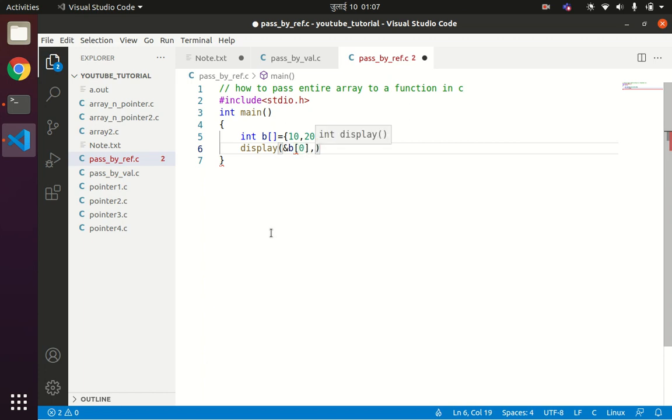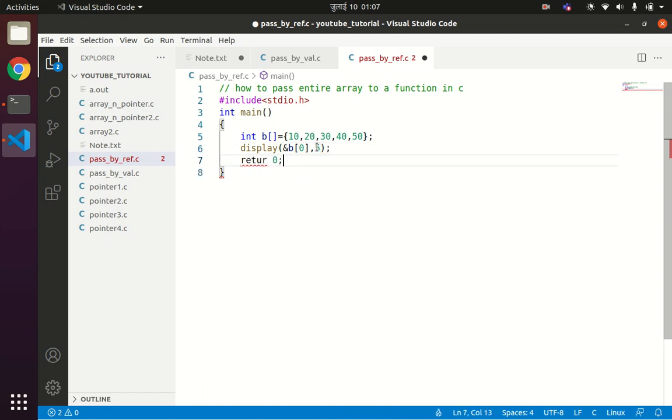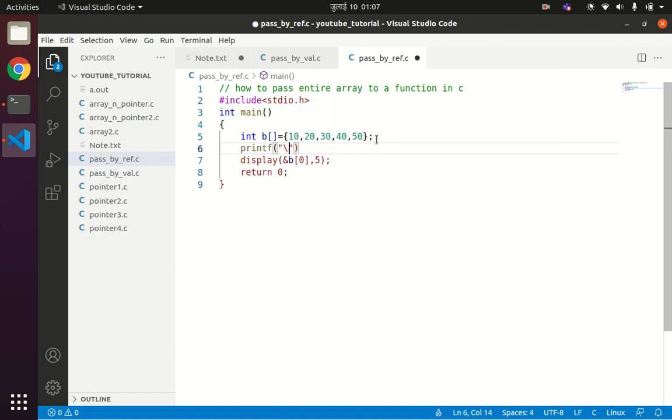So what is the total number of elements? 1, 2, 3, 4, 5. So the total number of elements here is 5. Okay, and then write return 0, and you can write a printf statement here. Printf, elements of array are, something like this. Then we can write void